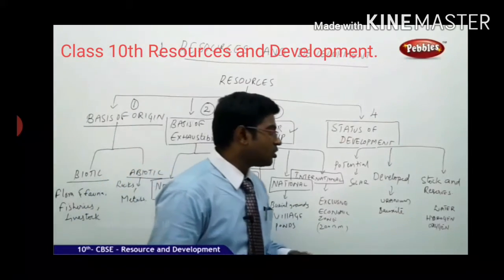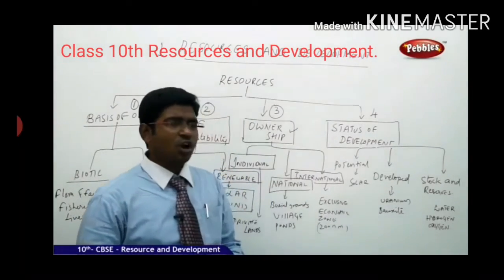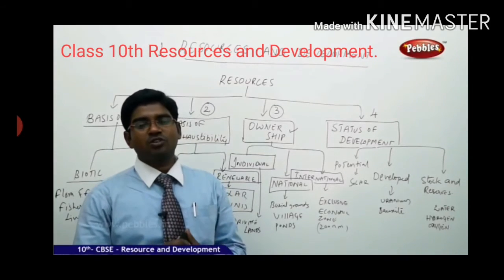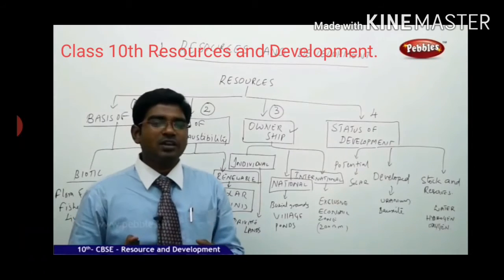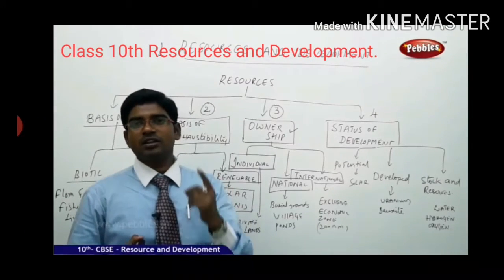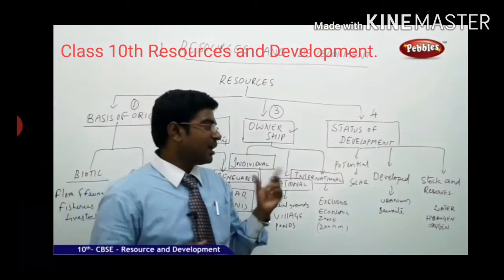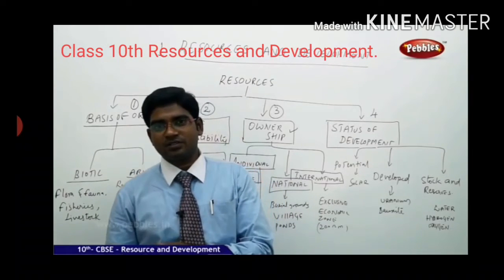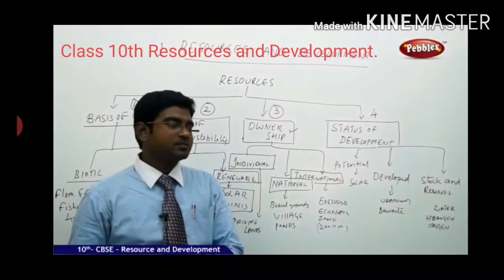Then moving on to the third one, stock and reserves. Availability of the product on a larger scale is called the stock. Whether the stock you have is large or not is a major important category. And then whether the reserves are available for future generations. For example, take water.